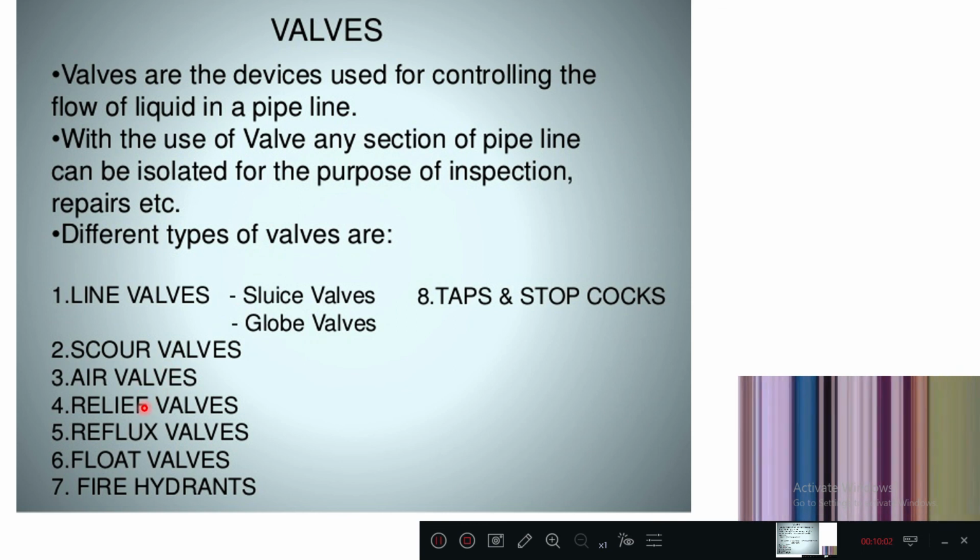Relief valve means pressure relieving valve. Reflux valves. Float valves are generally used in overhead water tanks. And this is a fire hydrant, the end point where you can get water for the fire extinguisher. Tap and stopcocks.